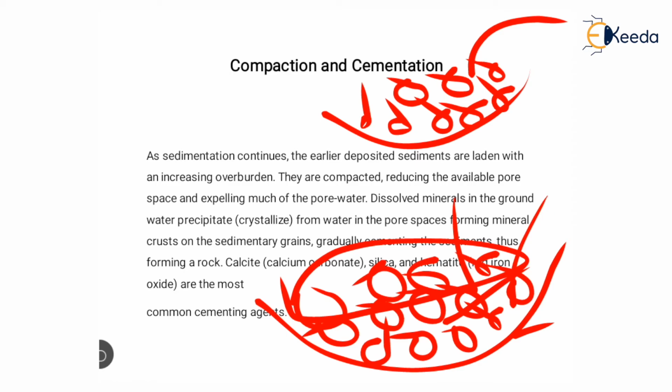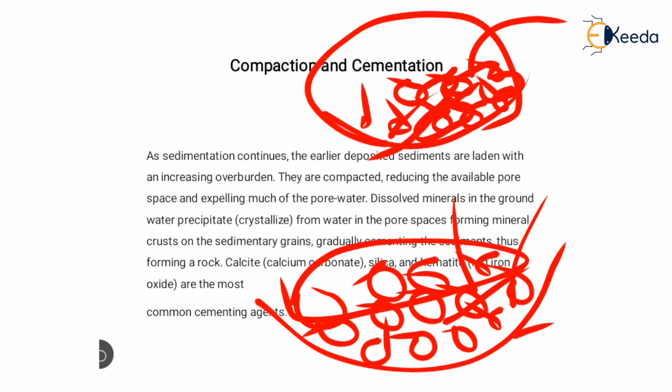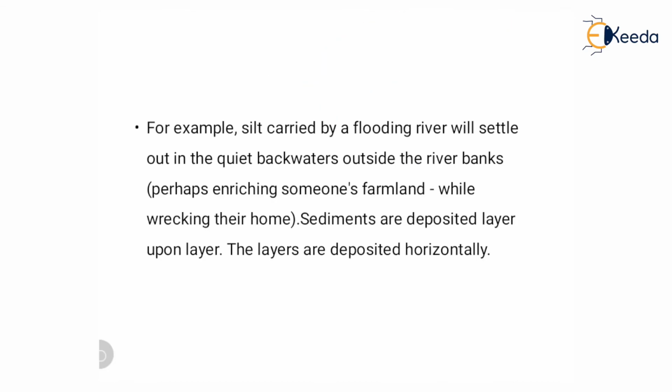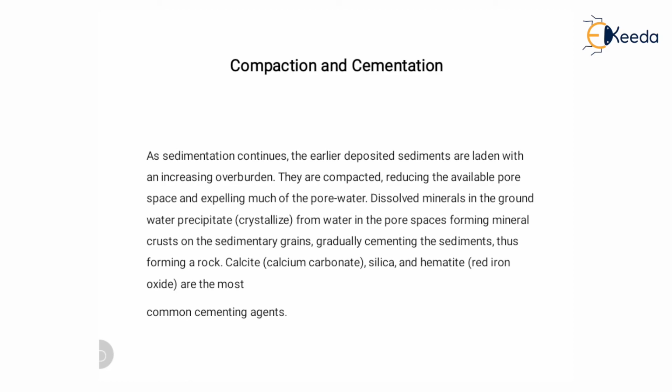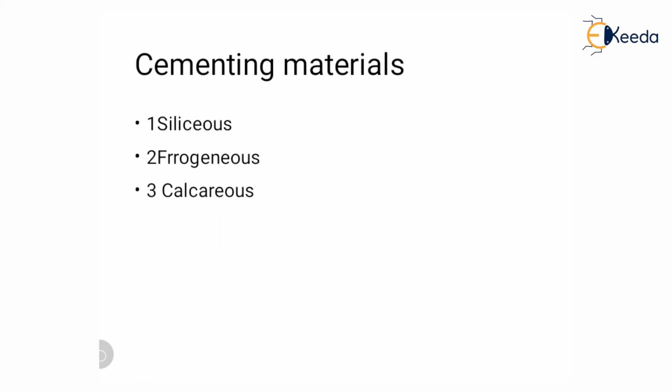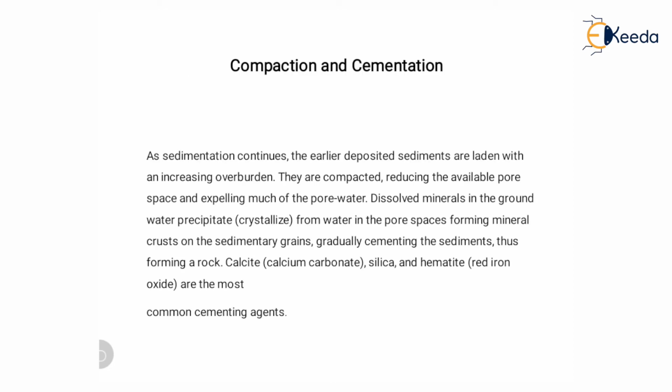But during this expulsion, as the water comes out of the pore space, some precipitated material is deposited here, which acts as a cementing material, and the sediment gets more compact and forms a rock. That cementing agents are calcite, silica and hematite. Calcite is calcium carbonate, silica, hematite is iron oxide, the most common cementing agents. See, this is how sedimentary rock is formed.